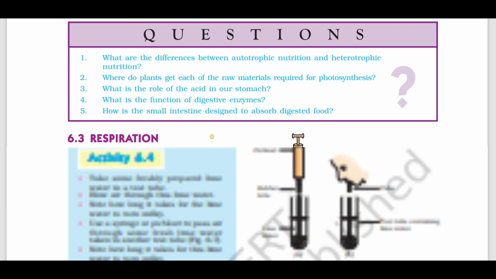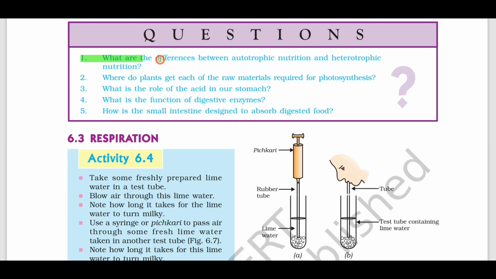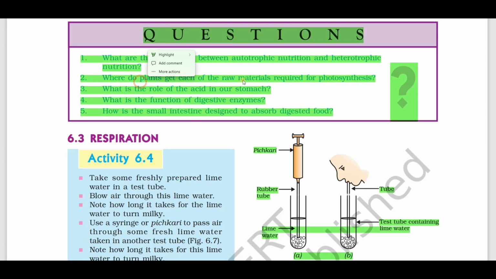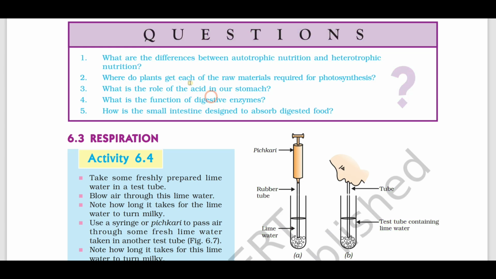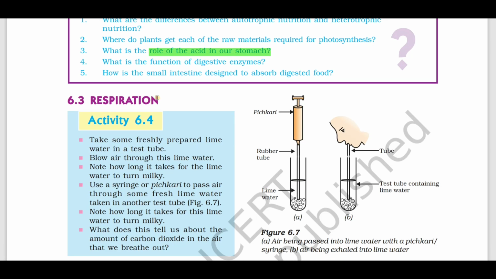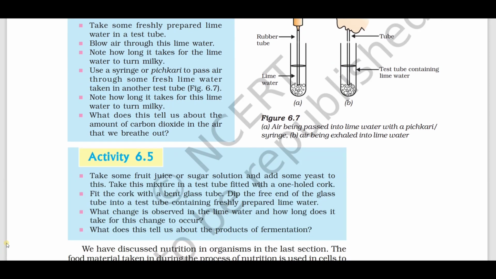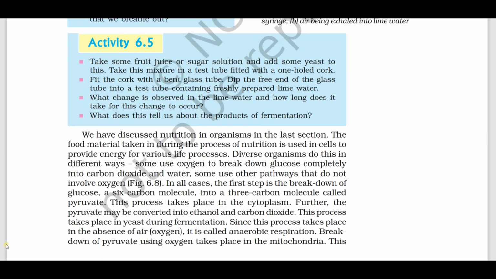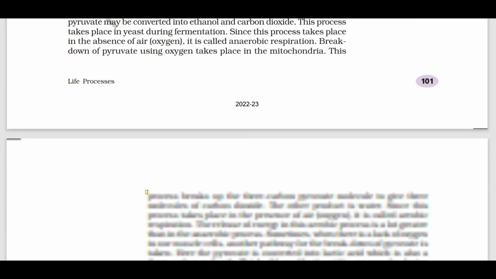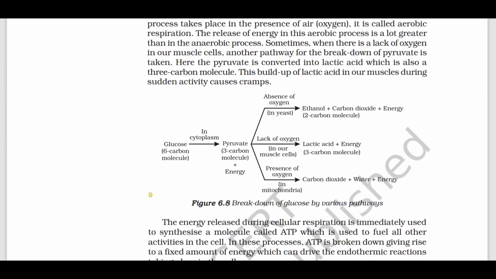Difference between autotrophic and heterotrophic nutrition. Role of acid in our stomach, function of digestive enzymes. You should list down each and every digestive enzyme starting from salivary amylase. Again, a 3 mark important question.